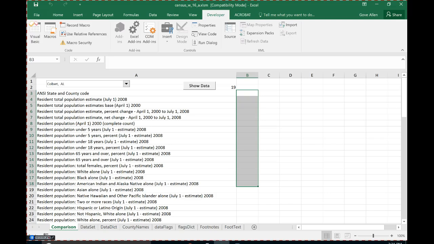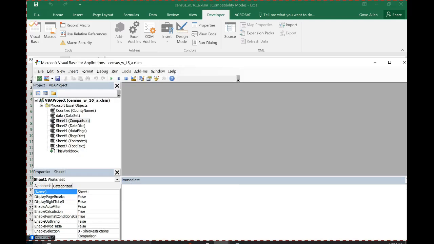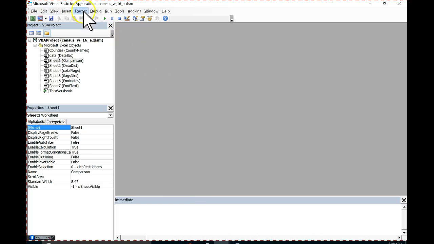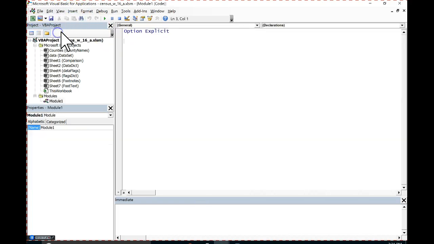I'm just going to start this one from scratch instead of trying to record something, so I'll press Alt F11 to bring up my Visual Basic for Applications editor. And I will insert a module. When I say insert module, that gives me what's called a general module. It's a place that I put code that's not dependent on any sheet. It's just a place to put code that executes. All right. Sub, why don't we call it show data. Show data values.